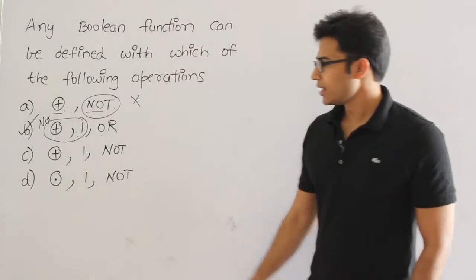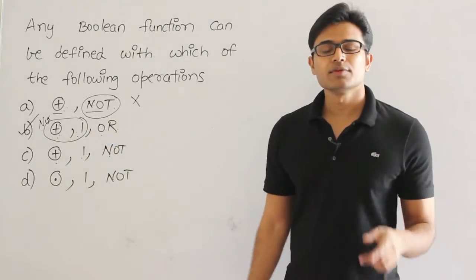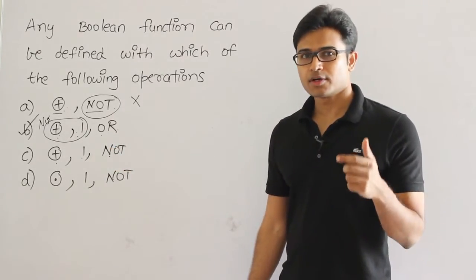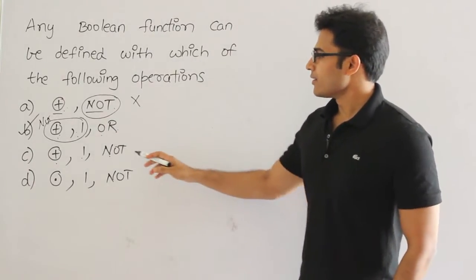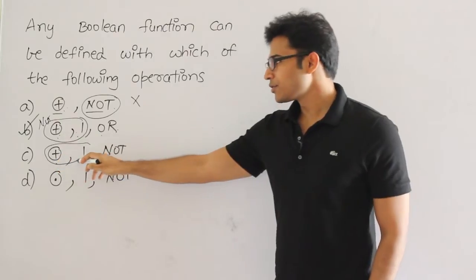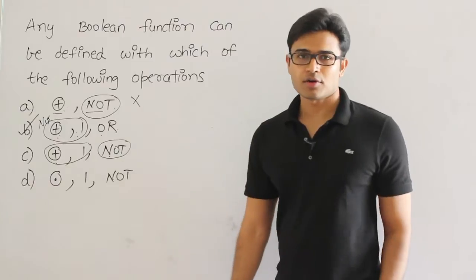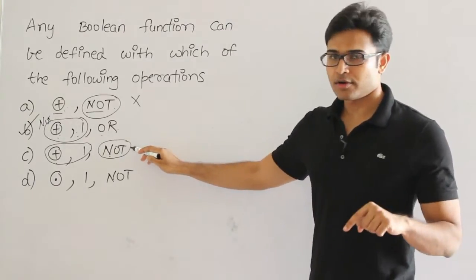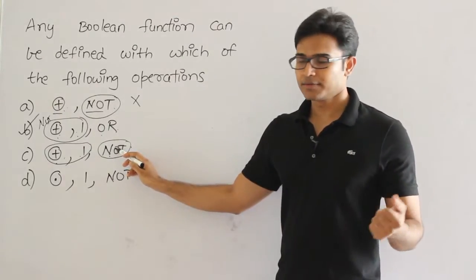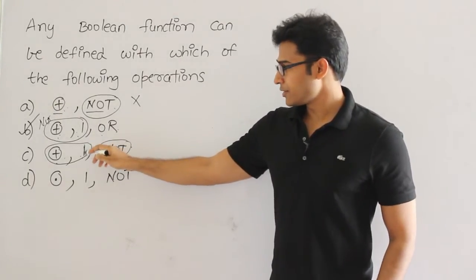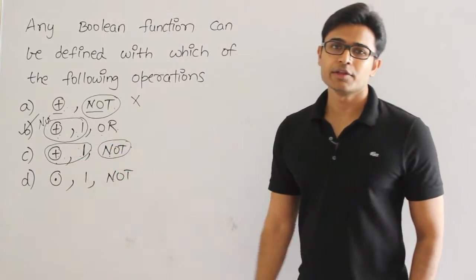Now watch this one. Exclusive OR is given, 1 is given and not is given. Even if these 3 are given, we will not be able to derive AND. The reason is, with these two, the best thing you could derive is not, but already not is given. But what is required is AND or OR. In case they had given AND or OR, I could have used these to derive not and then AND or OR to make it functionally complete, right? So even if you put 1, exclusive OR and 1 is not going to derive you any AND or not.